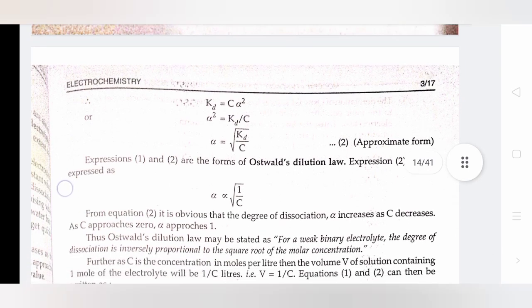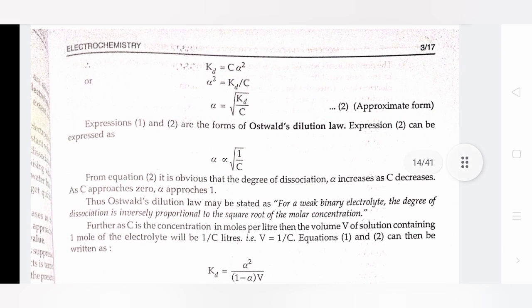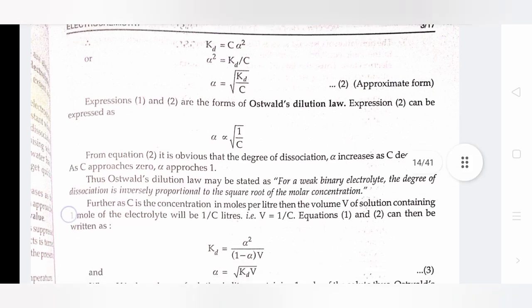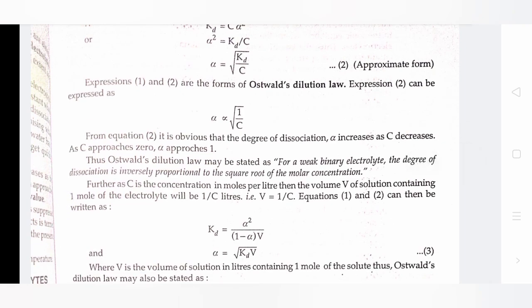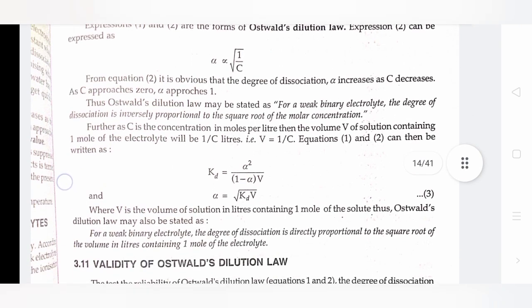Expression 2 can be expressed as alpha directly proportional to under the root 1 by C. From equation 2, it is obvious that the degree of dissociation alpha increases as C decreases. As C approaches 0, alpha approaches 1. Thus, Ostwald's dilution law may be stated as: for a weak binary electrolyte, the degree of dissociation is inversely proportional to the square root of the molar concentration.